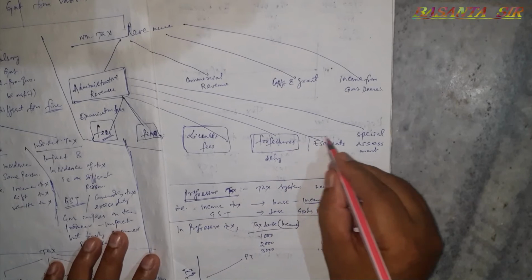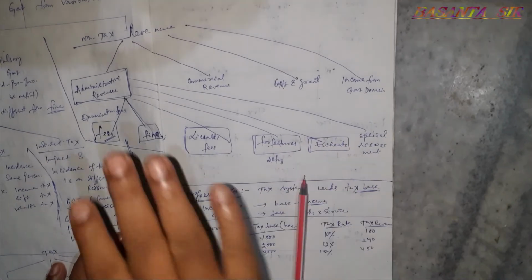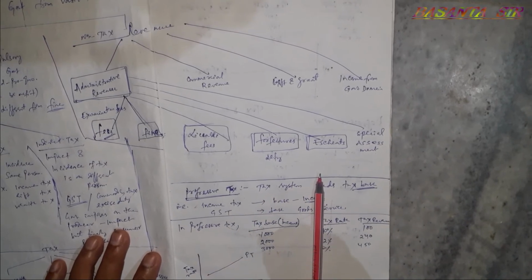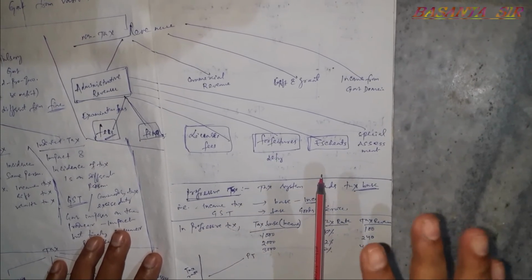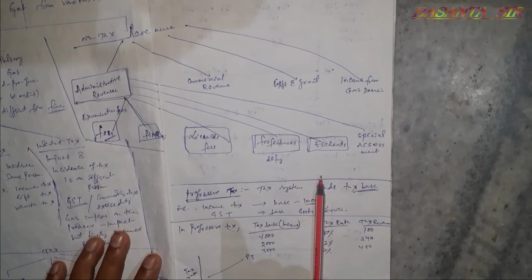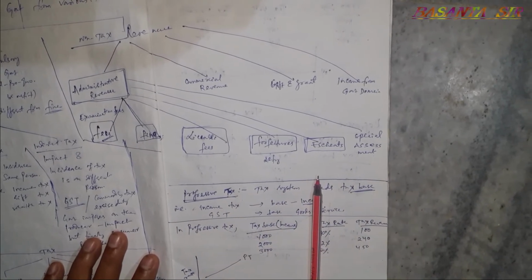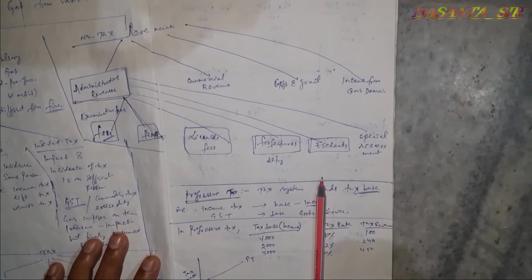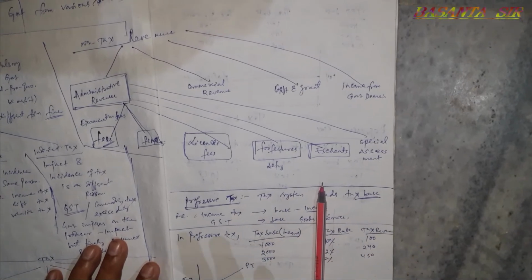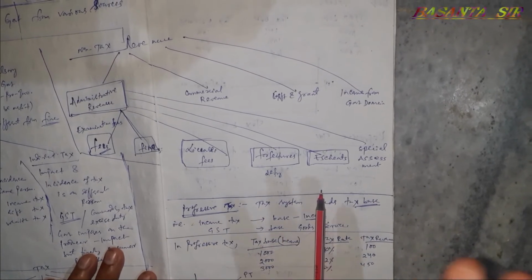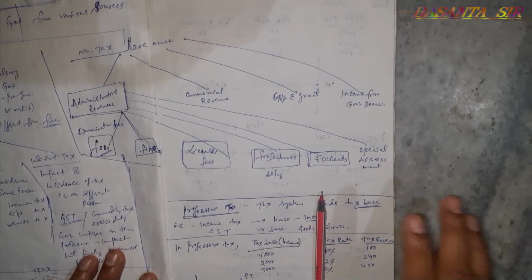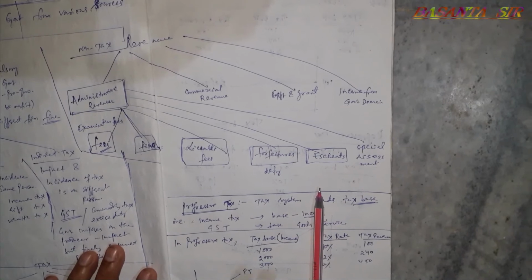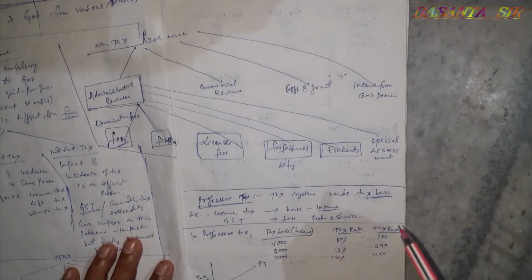Escheat is another income of the government. For example, some person who has died without having any heir. Heir here means a future generation, a new generation the person has, but he has died. In that case, his properties will be given to the government, as there is no person to keep that property with him. That is why it is a source of income also for states.